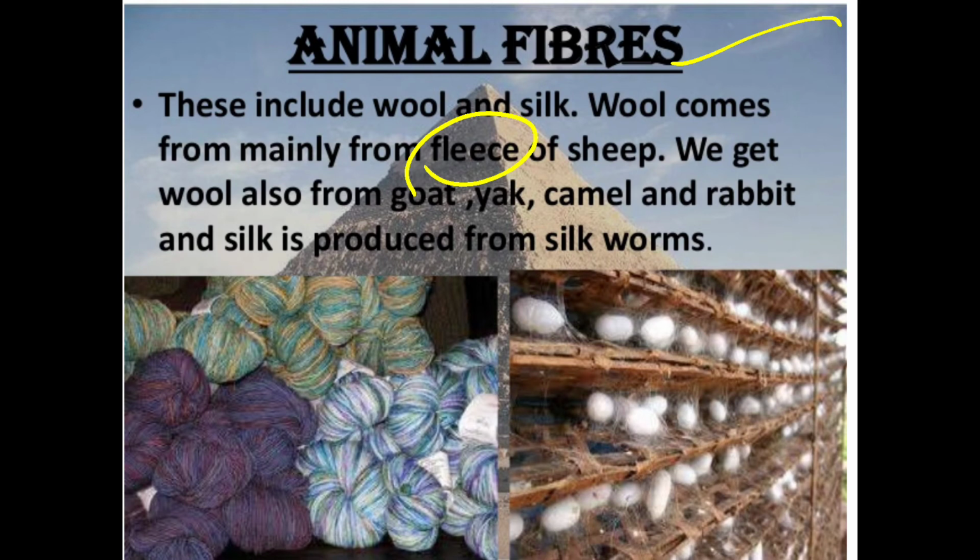And next one, how do they produce silk? That is from silkworms. And silk is produced from the silkworms. Through the silkworms they produce the silk. That is about the animal fibers. Okay, next.